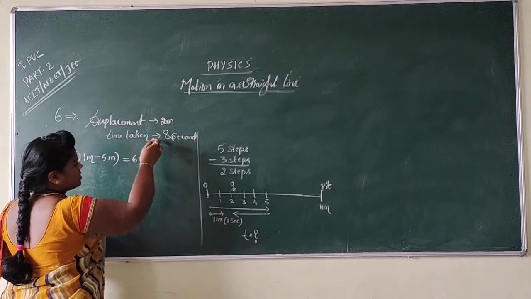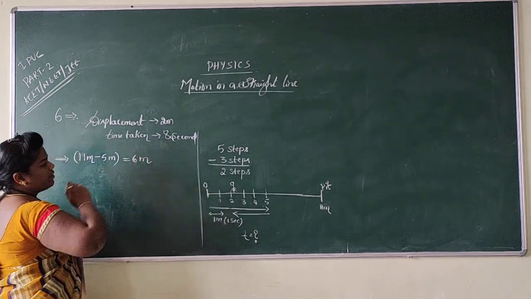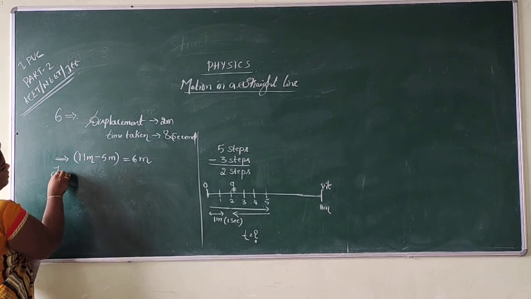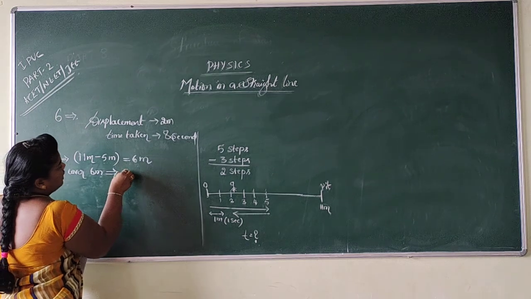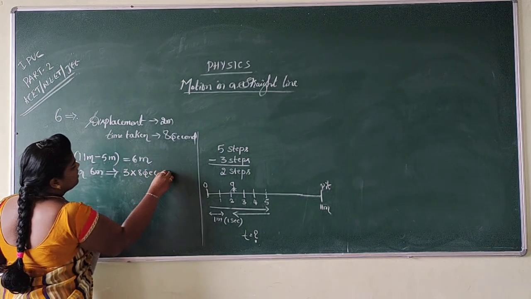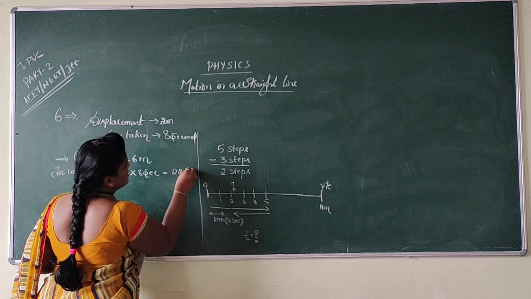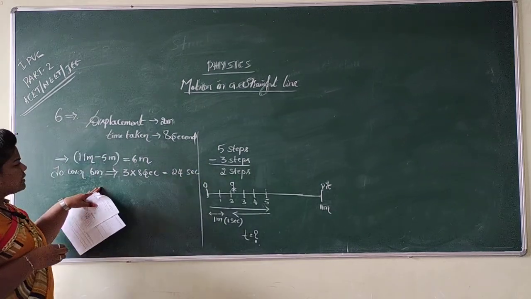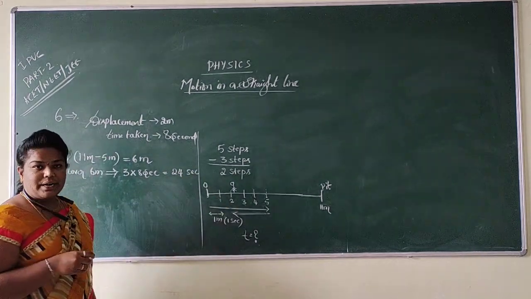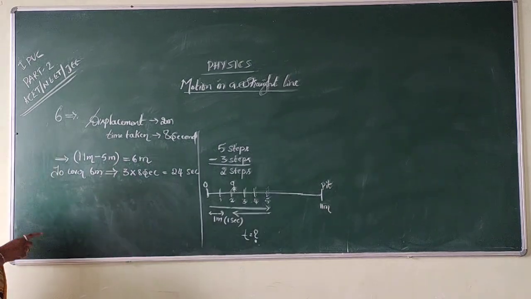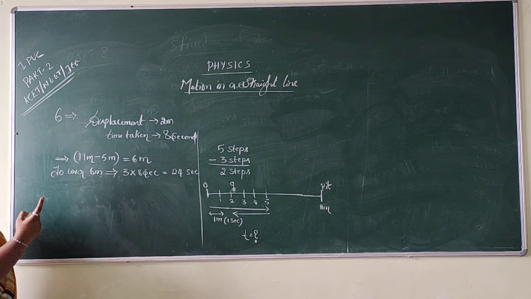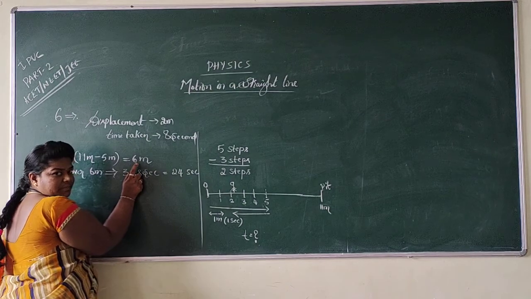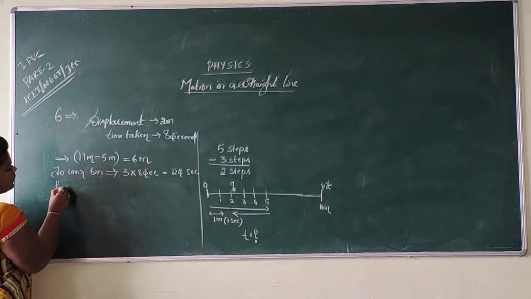So 2 meters, 8 seconds. Then what about 6 meter? To cover 6 meter, 3 into 8 seconds becomes equal to 24 seconds. So to cover 6 meter, the drunkard consumes 24 seconds. So my dear students, the total distance from the origin to the pit is 11 meter. Now we found the time for 6 meter. How much is left? 5 meter is left.